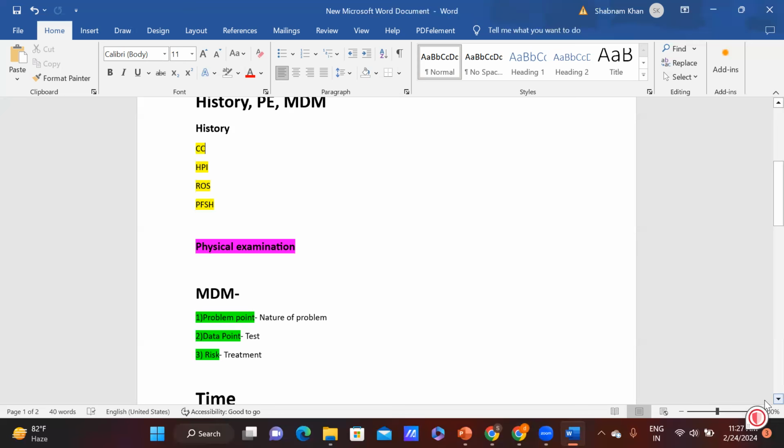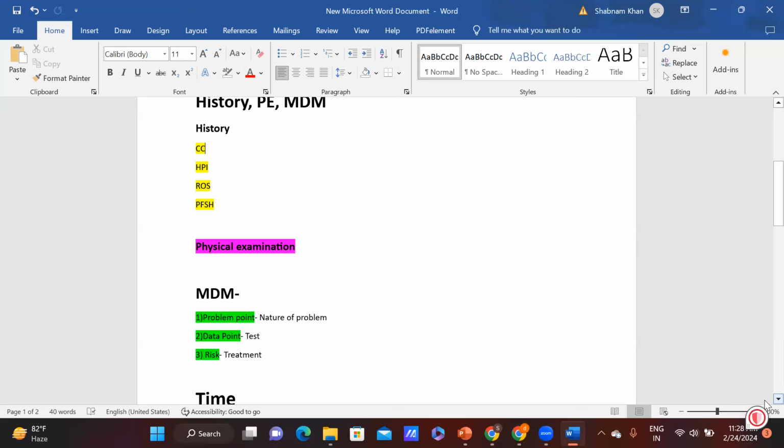And then Tanya will help us understand what is risk here. What do you mean by risk? Treatment, sir. Yes, you can say that. Treatment given by the physician in that particular encounter or visit will decide the risk. Clear? Yes, clear, sir. So now you know that the three key components we have are history, physical examination, and MDM.